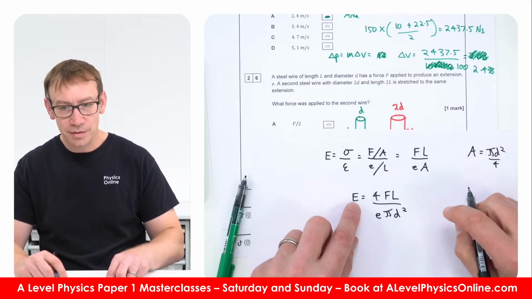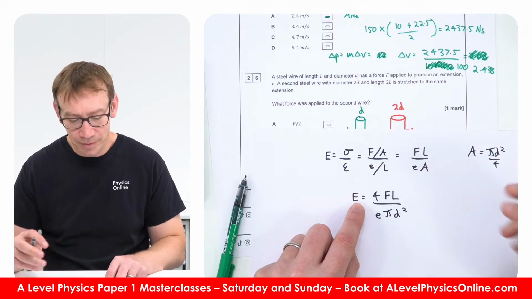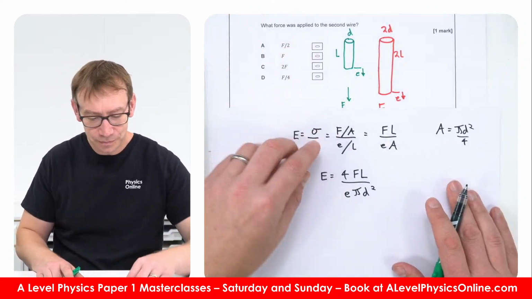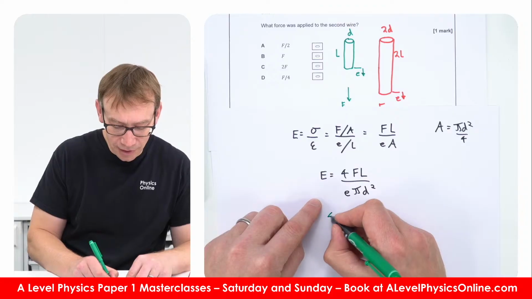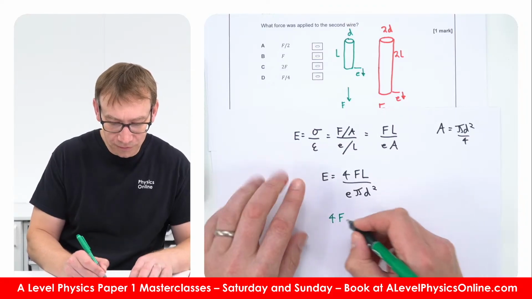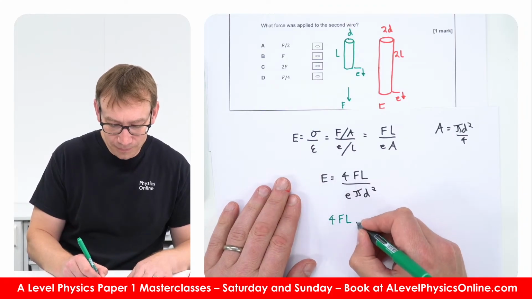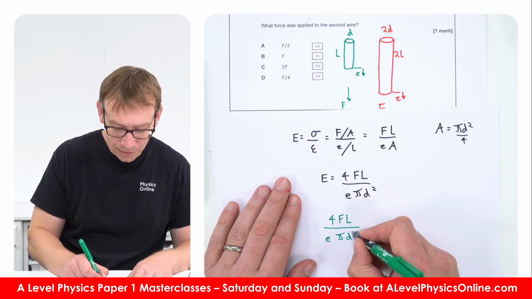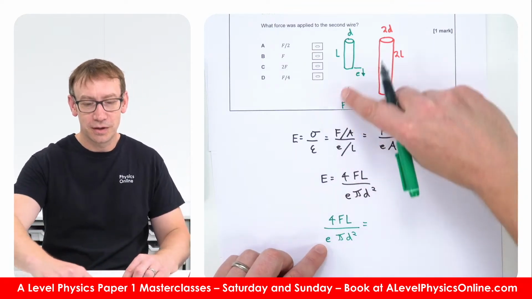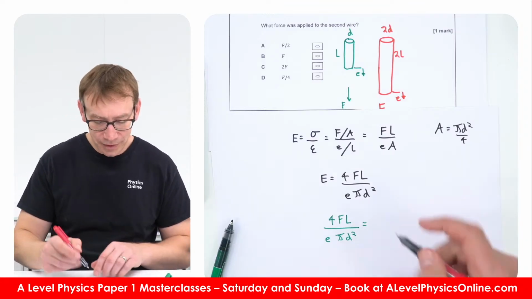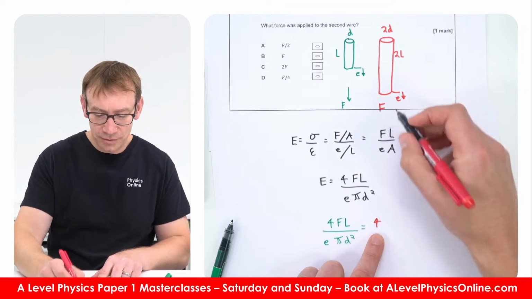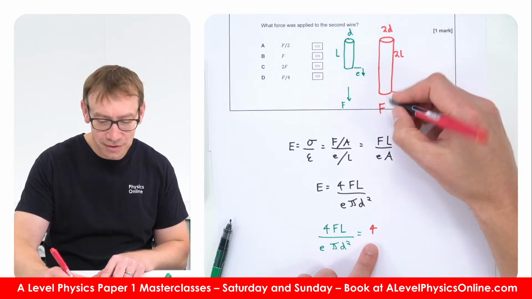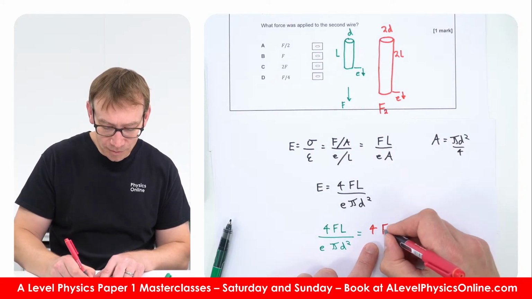Okay, so that Young modulus will be the same for both, and therefore for the first wire, 4 times the force times the length divided by the extension times pi times d squared, for the first one in green, must be equal to 4 times the new force, which I'm going to call force 2.